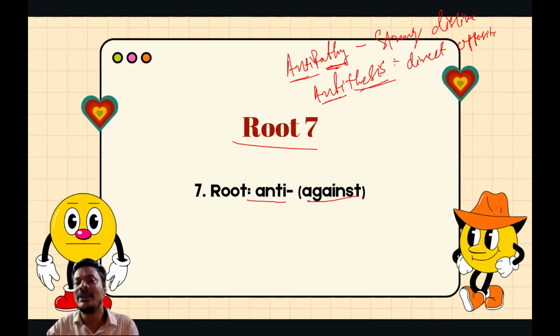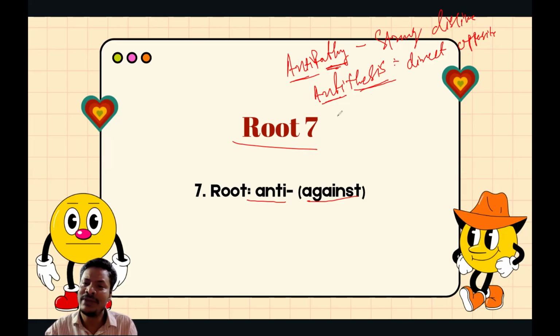Theory means believing in a particular text, ideas: thesis, theology, theme. So all such words can be known as antithesis, anti and thesis, right? Both have two different root words. Anti is generally known as against, and thesis is a belief in a theory.